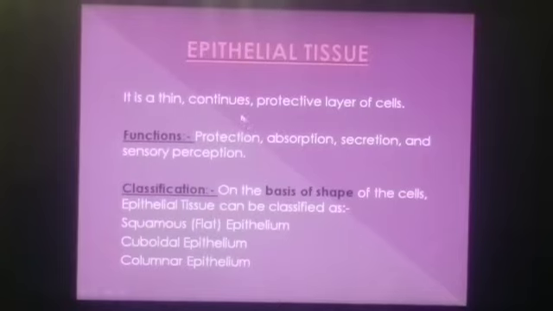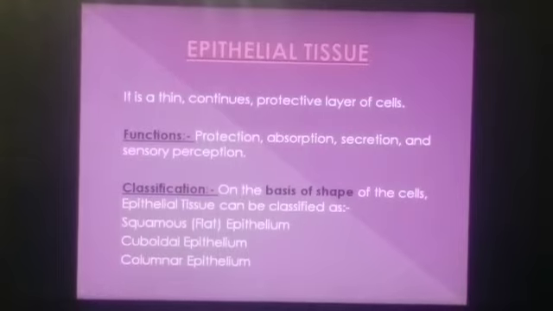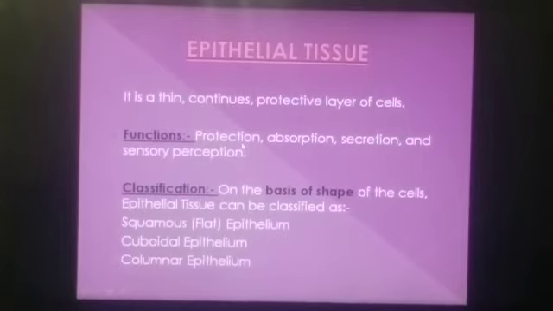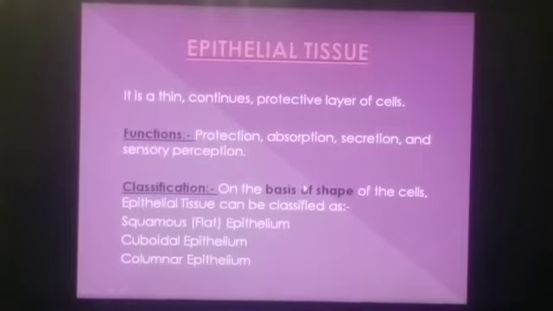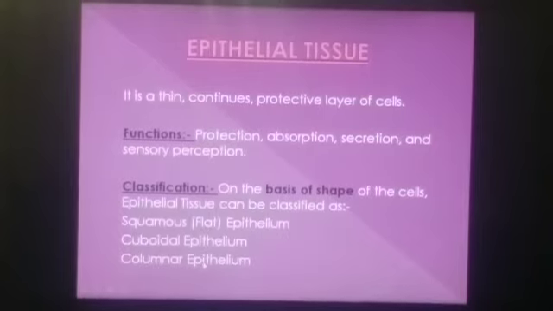Epithelial tissue. It is a thin, continuous, protective layer of cells. Function of epithelial tissue is protection, absorption, secretion, and sensory perception. On the basis of cells, epithelial tissue can be classified as squamous or flat epithelium, cuboidal epithelium, and columnar epithelium.